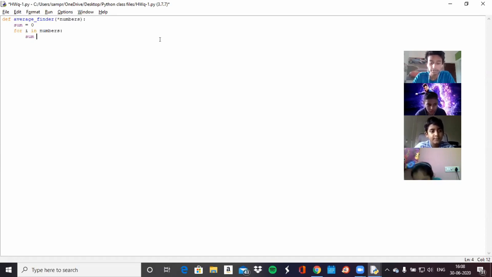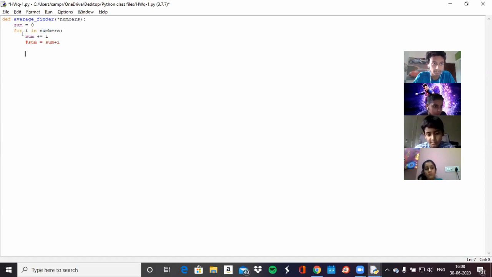So sum plus equal to i, which is basically the same thing as sum is equal to sum plus i. Both of these mean the same thing.